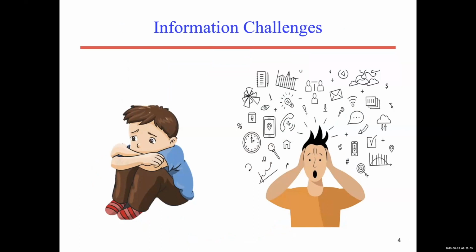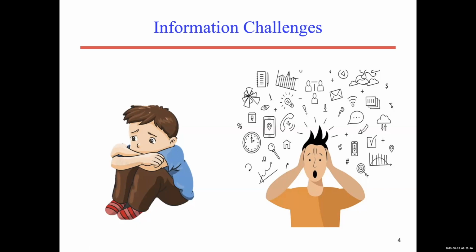This is my early career or student life, when there was a lack of information. At that time, I had a problem finding a paper or a textbook. I had to visit many libraries or many universities just to find a paper or a textbook to study. It was a big problem for me at that time. Now it's the opposite problem. Now you have a lot of information, but how do you extract the suitable one for you? This has also become a problem.